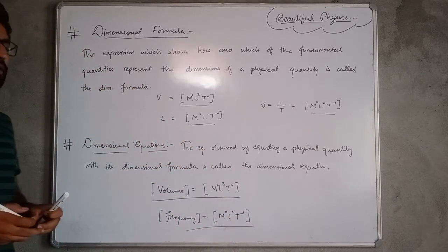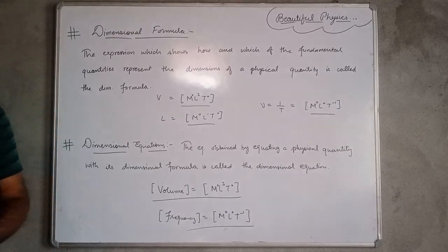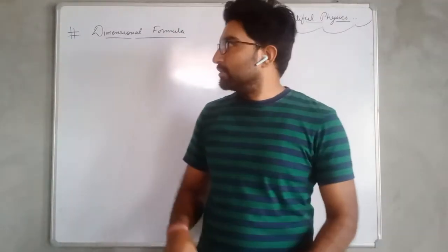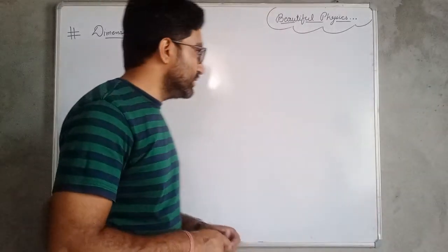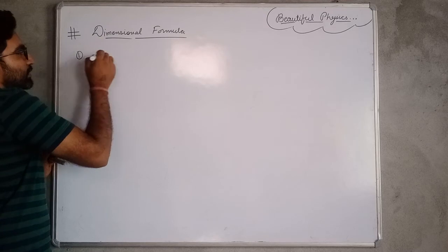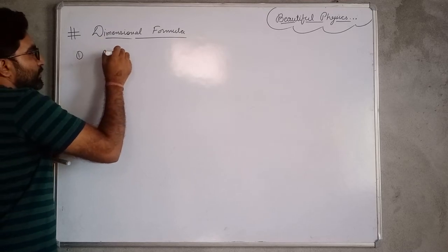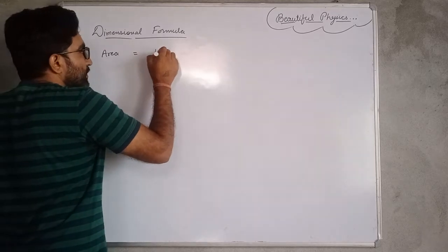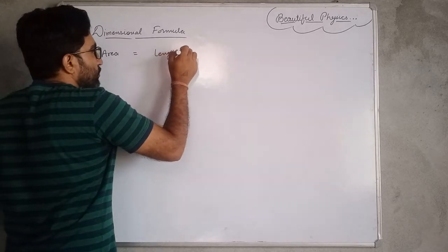ये दोनों ही क्या रिप्रेजेंट करती हैं? हमारी डायमेंशनल इक्वेशंस को रिप्रेजेंट करती हैं। Okay, let's discuss some dimensional formulas of some physical quantities. Firstly, we have to discuss the area. I am taking first the case of area, and we know that the formula for area is equal to length into breadth.